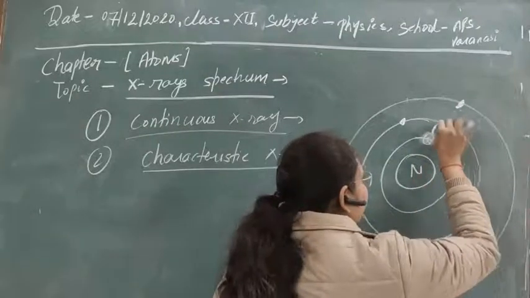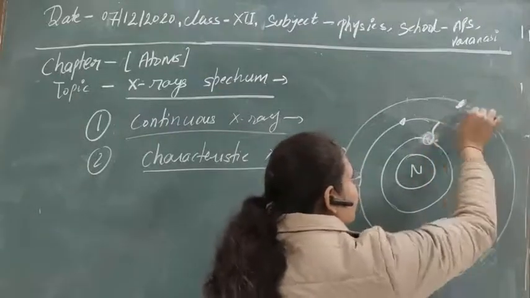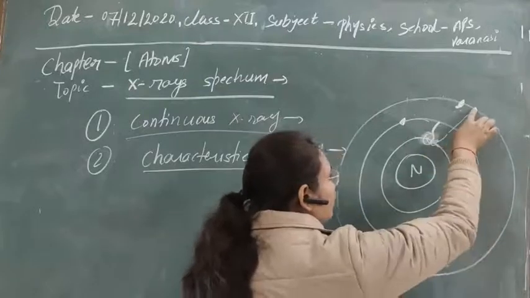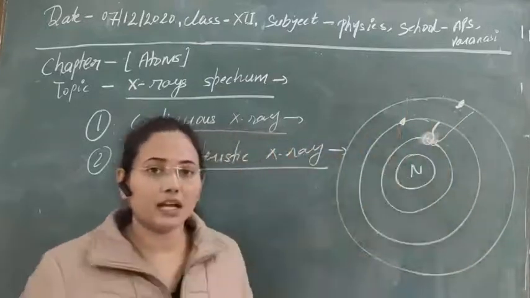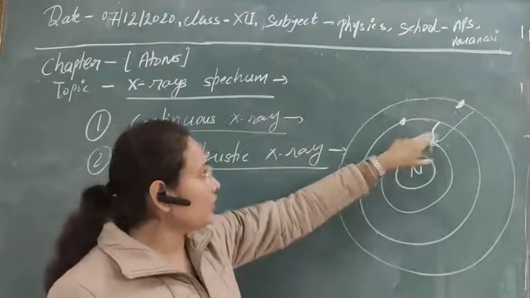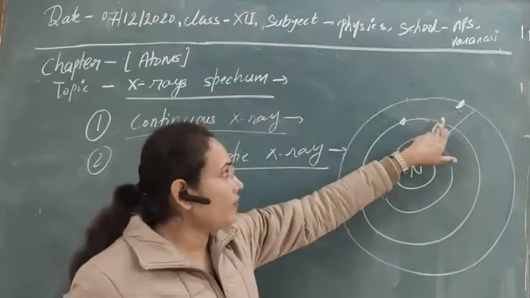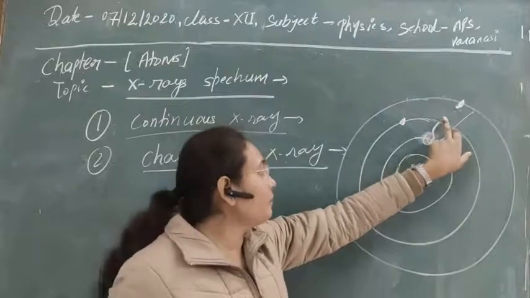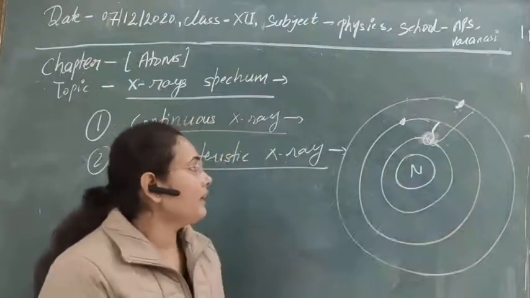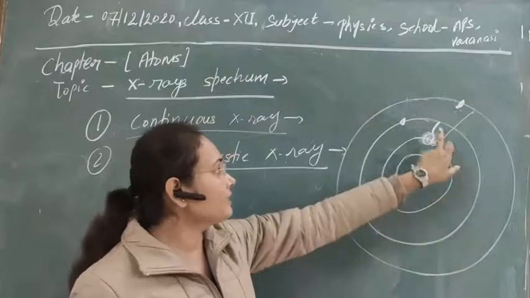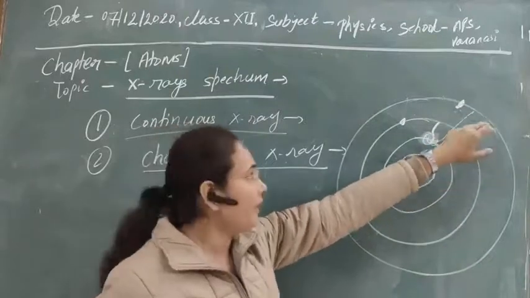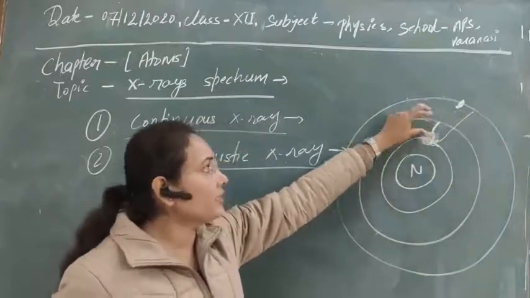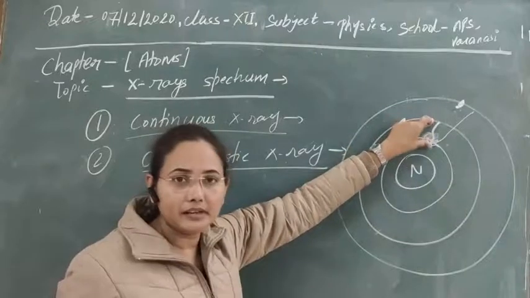So the transfer of electrons can be from here to here, from here to here, and other orbits' electrons can transfer here. According to that, whenever an electron makes a transition from a higher to a lower energy state, energy is radiated, and that is equal to the difference between these two energy levels.